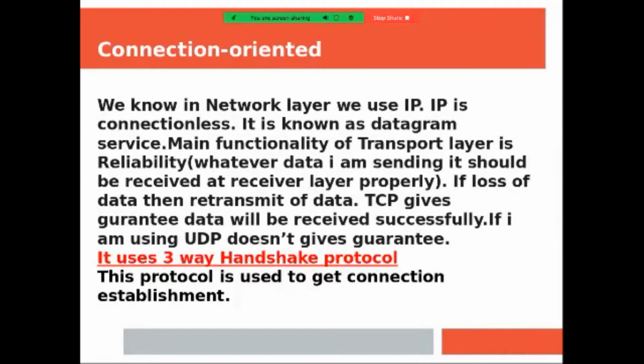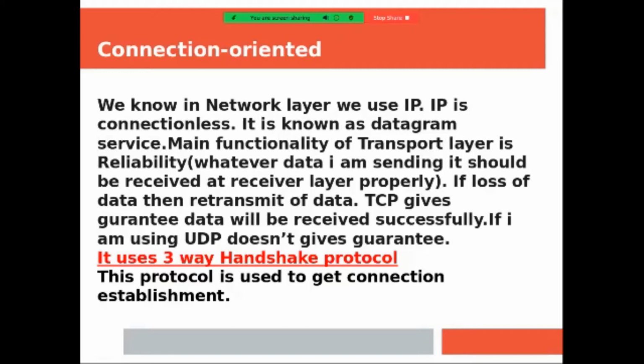Now connection oriented: just as I told you, TCP is connection oriented and IP is connectionless. We know that in the network layer we use IP. Why do we use internet protocol in the network layer? Because whenever any system is getting connected to the internet, it is identified with the IP address. The IP address is the universal address with the help of which your system is identified on the internet, and it is connectionless. It is known as a datagram service.